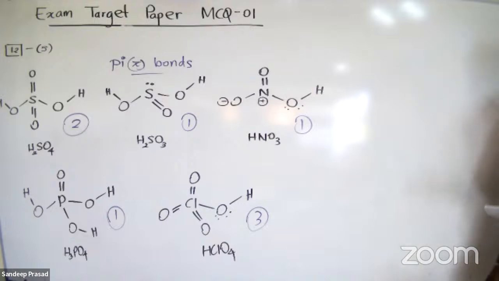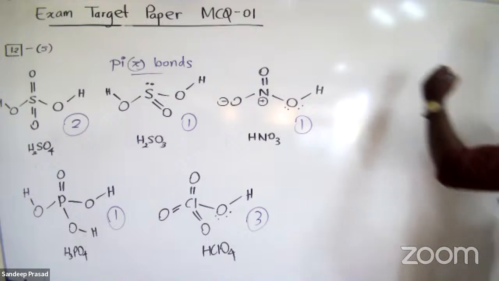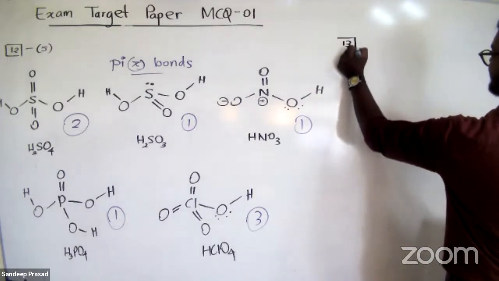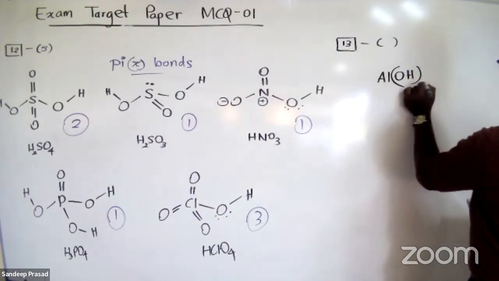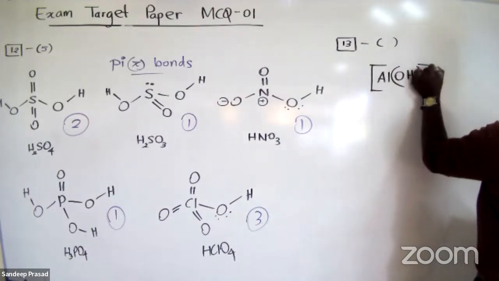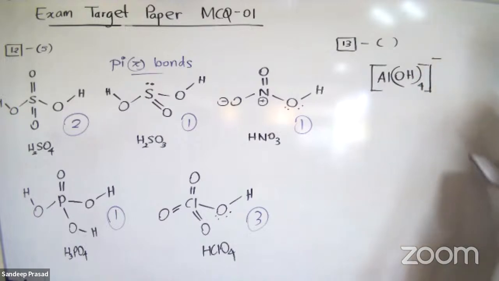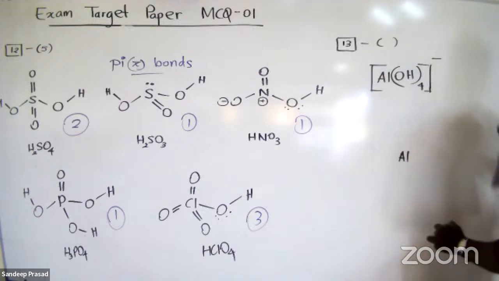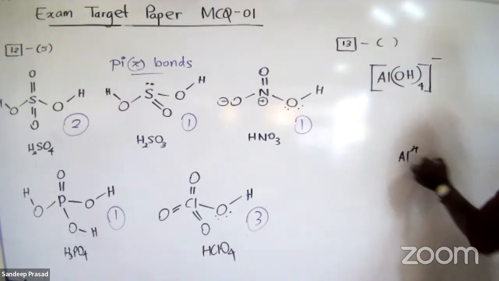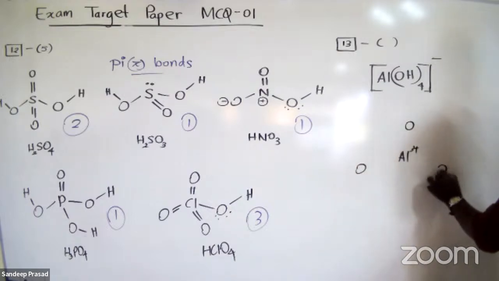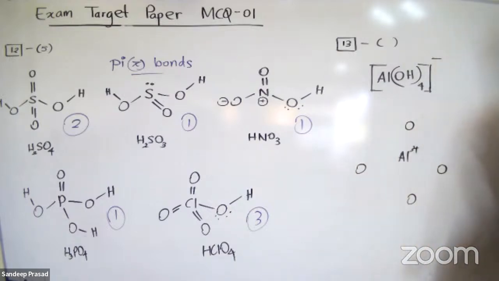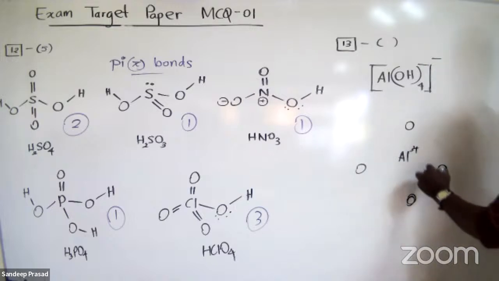Question number 13, which statement is true regarding tetrahydroxoaluminate? They're asking which statements are correct related to this tetrahydroxoaluminate. If I draw the structure, aluminium 3 plus cation is surrounded by 4 OH minus groups.